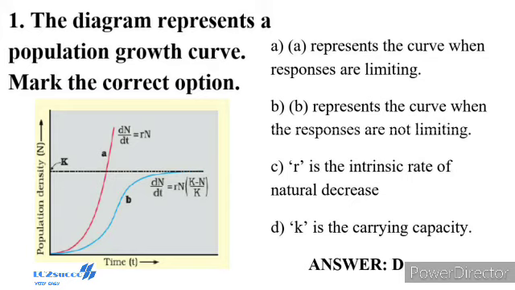If you are familiar with basic calculus, you can derive the integral form of the exponential growth equation. Nt equals N0 e to the power rt. Nt is the population density after time t. N0 is the population density at time 0. r is the intrinsic rate of natural increase. e is the base of natural logarithms, 2.71828.